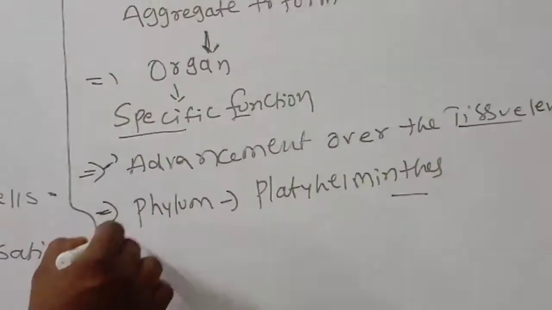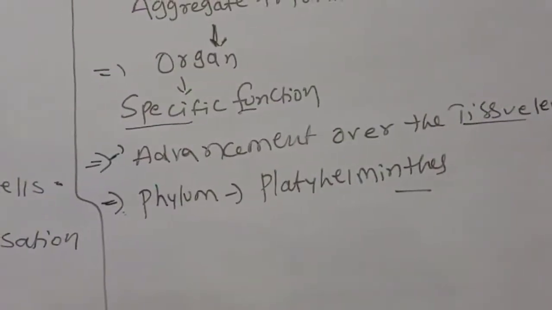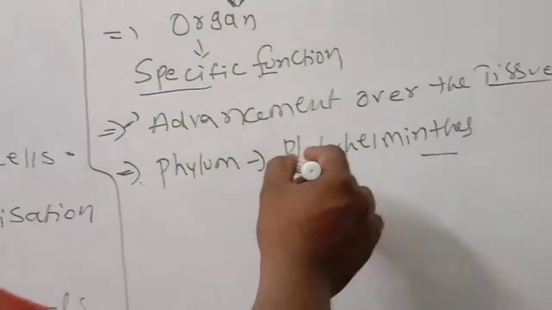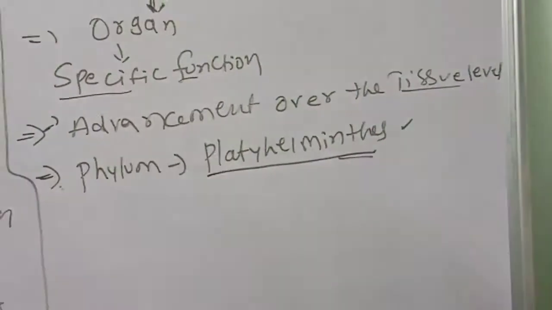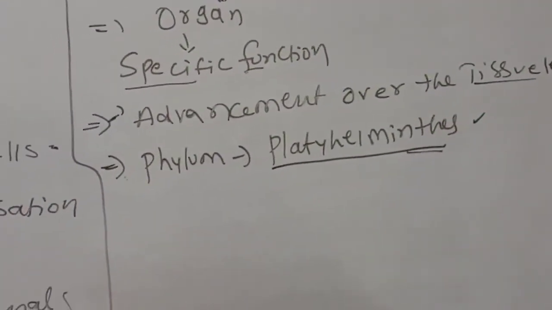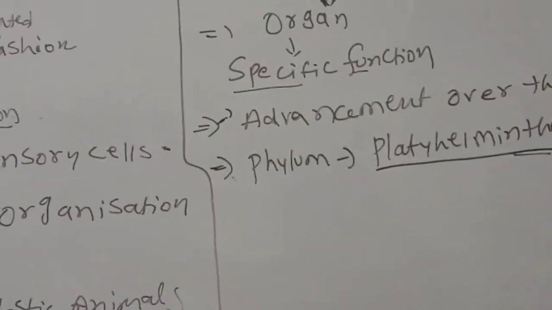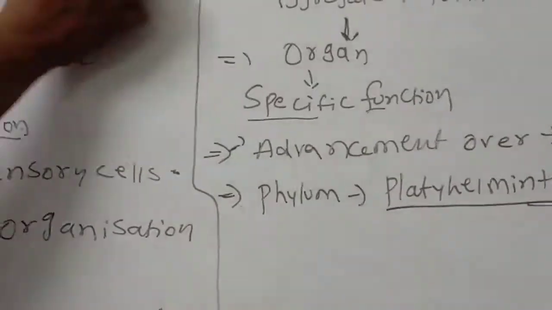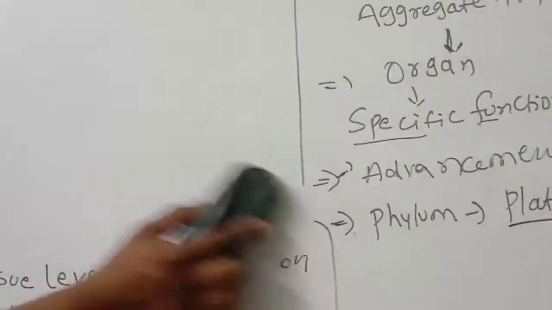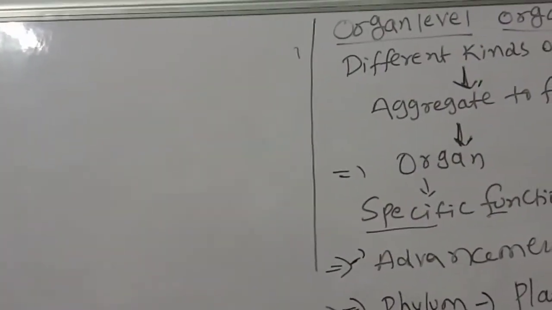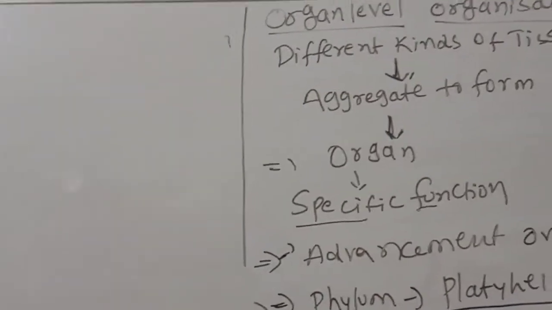The best example of organ level organization is phylum Platyhelminthes. Next one, after tissue level organization, is organ system level organization.